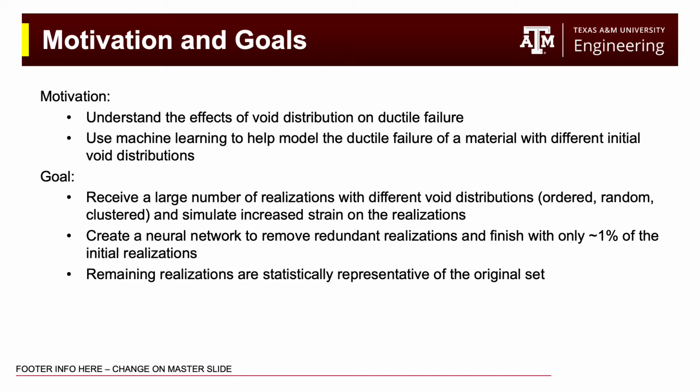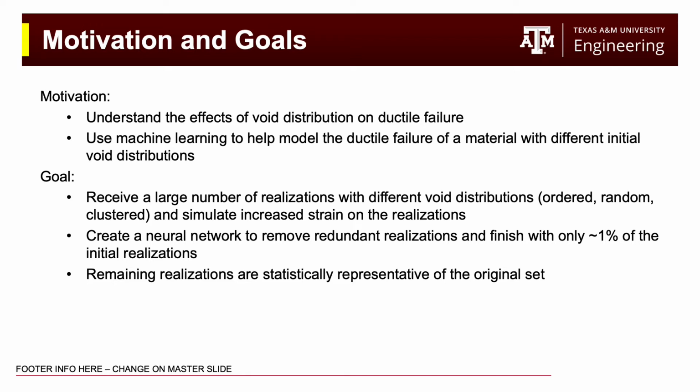Given that brief slide about void distribution, let's talk about the motivation and goals for this project. We really would like to understand the effects of void distribution on ductile failure. Because of this, we are using machine learning to help model the ductile failure of a material with different initial void distributions. We will first receive a large number of realizations with different void distributions, varying between ordered, random, and clustered, and simulate increasing strain on the realizations. All this data is coming from simulators created by other colleagues working on the project. These simulations are very time-consuming and could take hours or days to fully complete.